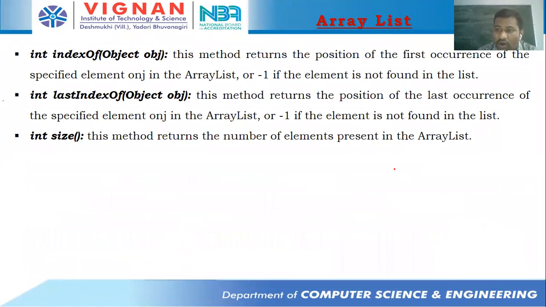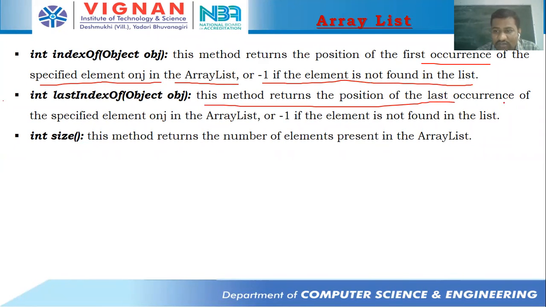And indexOf(object): suppose a particular object exists in the array list, then it returns the first occurrence of the element from the beginning, and lastIndexOf means from the last onwards it returns. So see, this method returns the position of the first occurrence of the specified element obj in the list, or -1 if the element is not found in the list. This method returns the position of the last occurrence of the specified element obj in the array list, or -1 if the element is not found in the list.